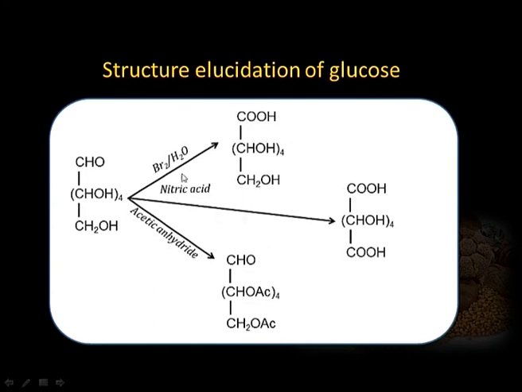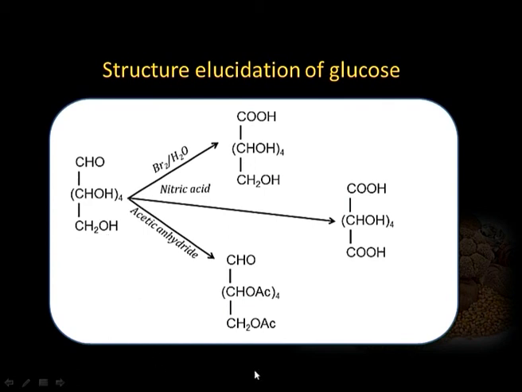Then on oxidation with bromine, we will get the acid named gluconic acid, where the aldehyde is oxidized. But on treatment with nitric acid, the primary alcoholic group is also oxidized and we will get the dicarboxylic acid called glucaric acid or saccharic acid. And on treatment with acetic anhydride, there are 5 hydroxyl groups, each gets acylated and we get a pentaacetate. So, using these basic reactions, this structure was given to glucose and this structure could explain these basic reactions.